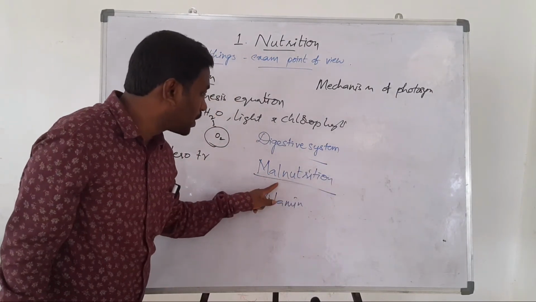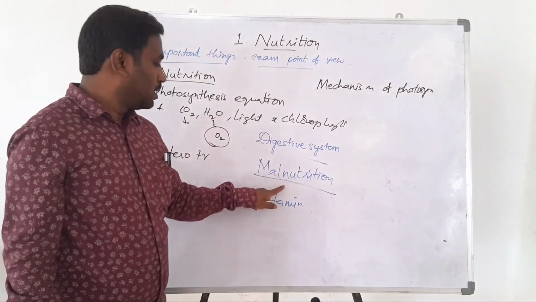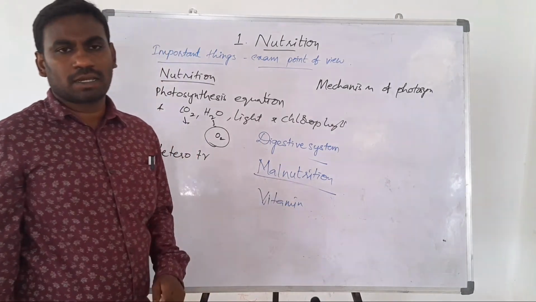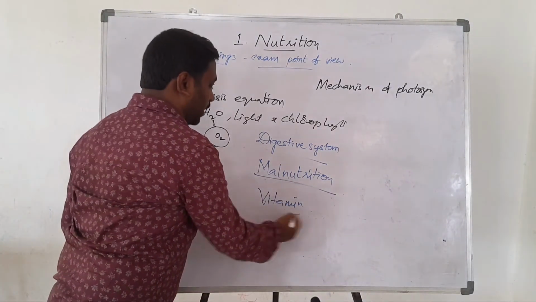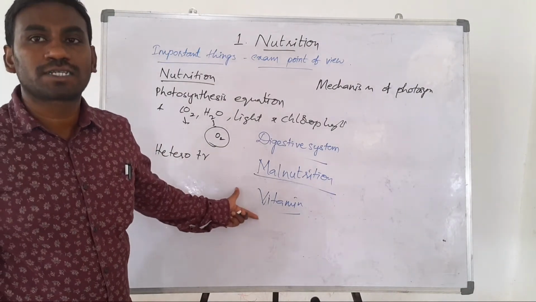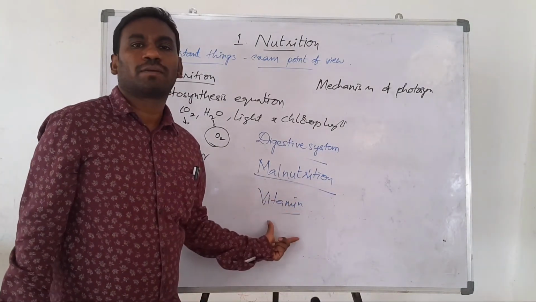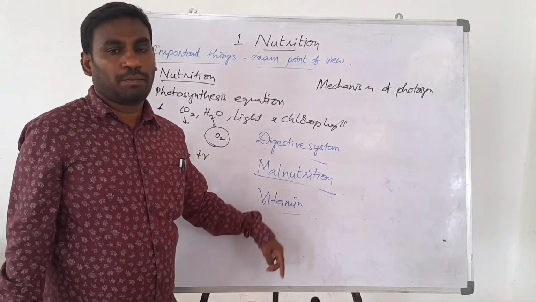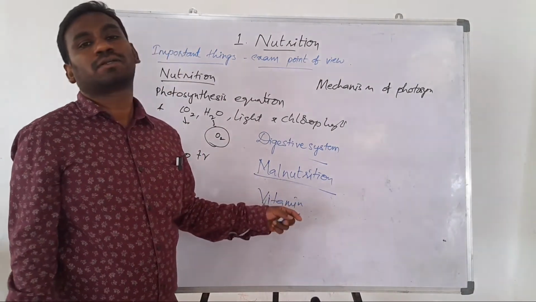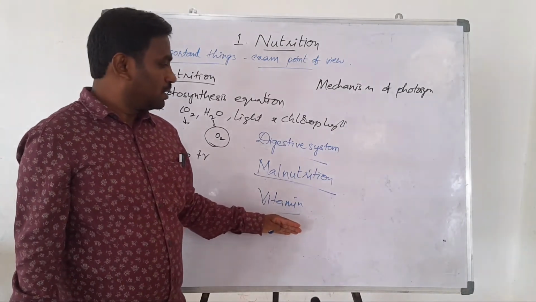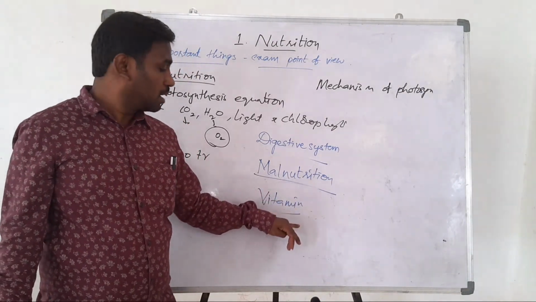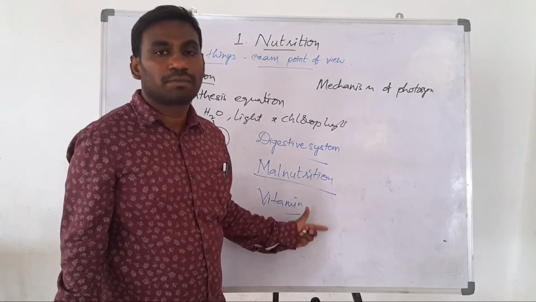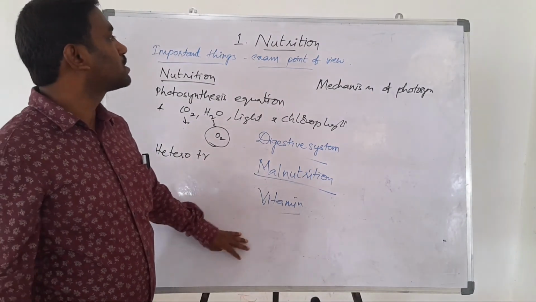Malnutrition is also one of the important topics of nutrition. Types of malnutrition and diseases have come 2-3 times in the annual examination for 4 marks. Next, vitamins. What are vitamins? Definitions. Next, types of vitamins: fat soluble vitamins, water soluble vitamins, their divisions, B complex vitamins, vitamins A, D, E, K, and their chemical or scientific names. Next, deficiency diseases, symptoms, etc. All we discuss in this nutrition.